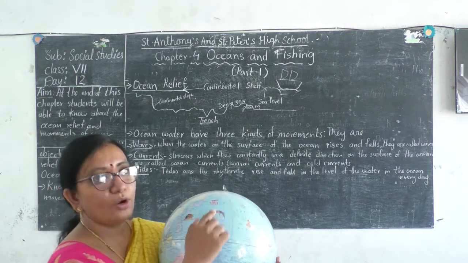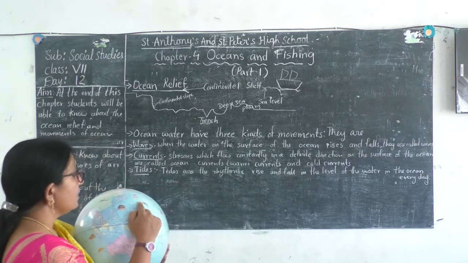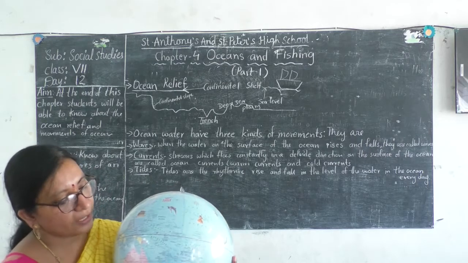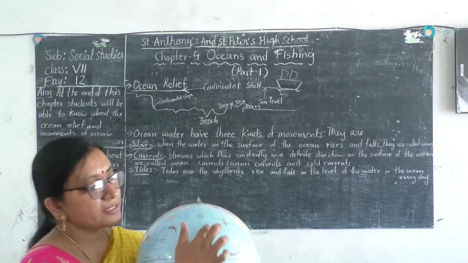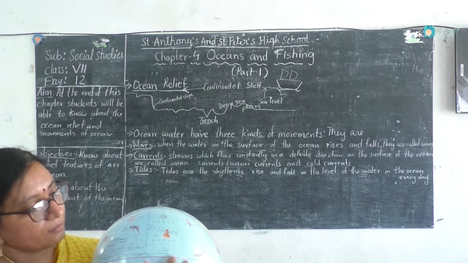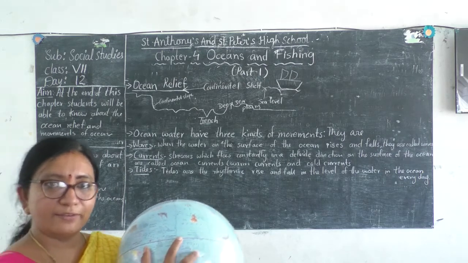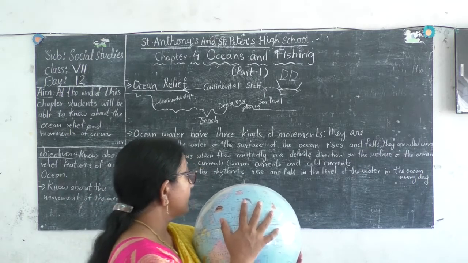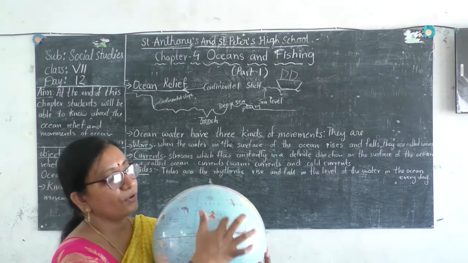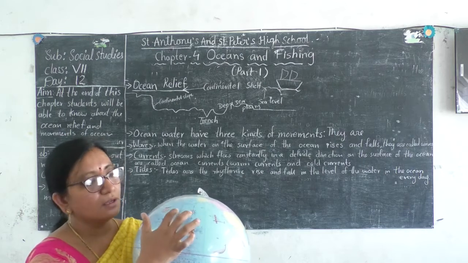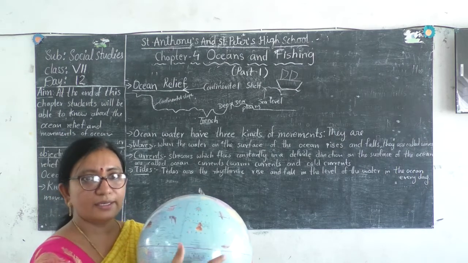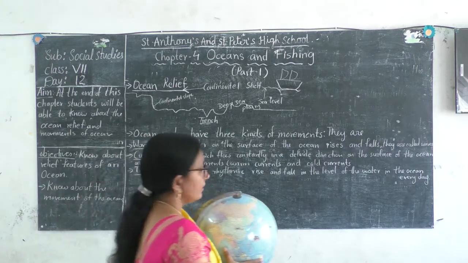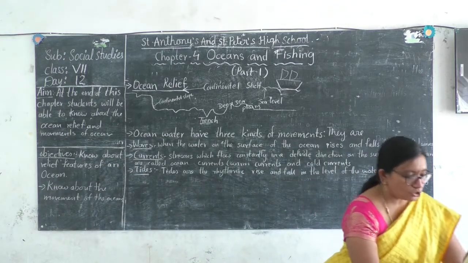One is the cold currents, which come from the north pole and the south pole. Near the equatorial region, the hot currents are found. So there is a flow of hot currents and cold currents throughout the year.